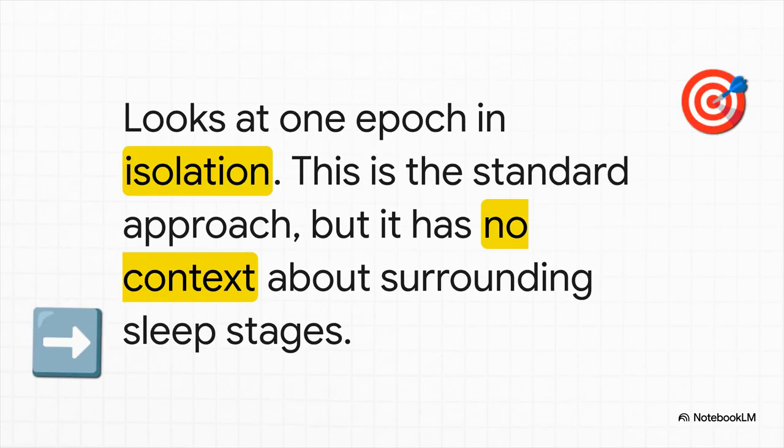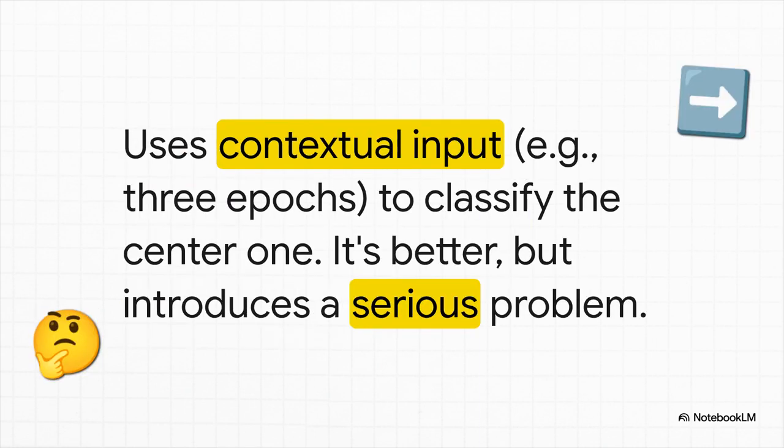Okay, so the most basic AI method was called one-to-one. The AI would just look at one epoch, so our word happy, and it would make a decision based only on that. It kind of works, but it completely ignores that crucial dependency we just talked about. There's zero context.